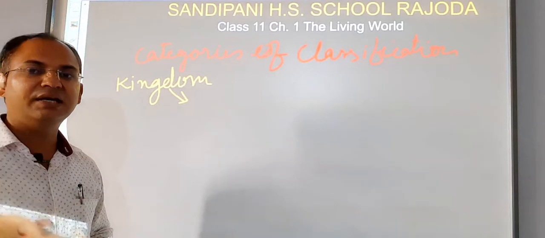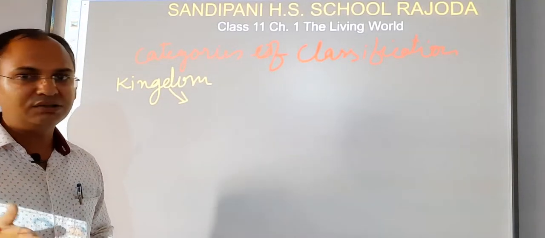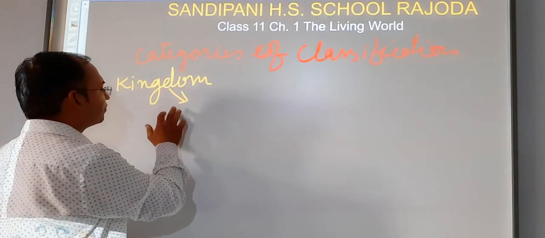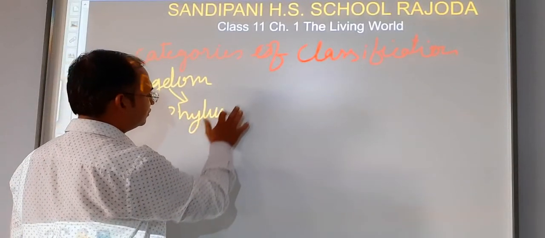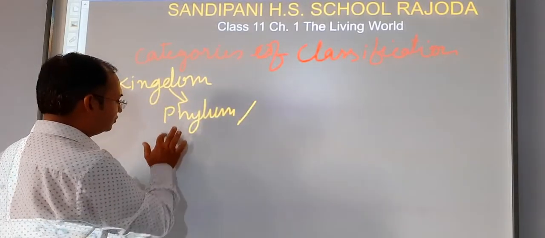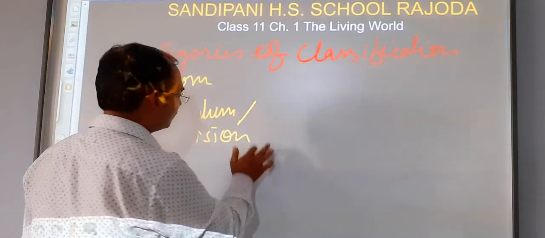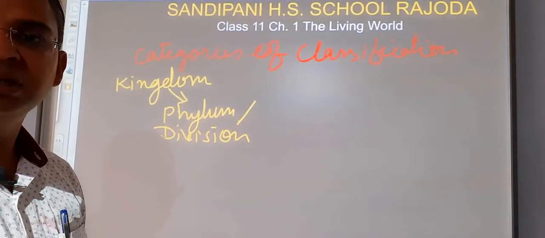If we classify the animals, then we call it phylum, and if we classify the plants, then we call it division. So kingdom is a combination of either phylum or division. Actually, division and phylums are smaller than the kingdom.